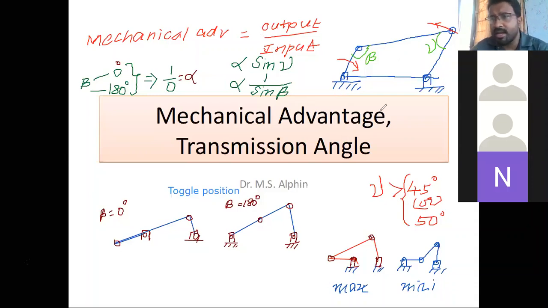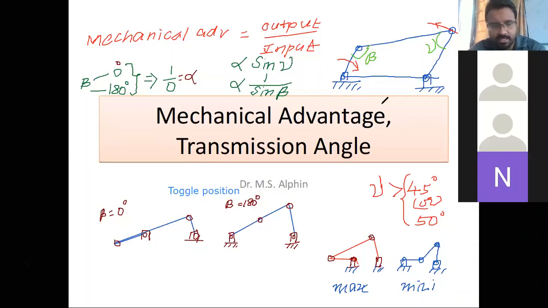So the main thing I'm going to enumerate: mechanical advantage is output torque by input torque. This is the input torque, and this is the output torque from this link. This is a coupler, this is a driver. Beta is the angle between these two links, and gamma is the angle between these two links.